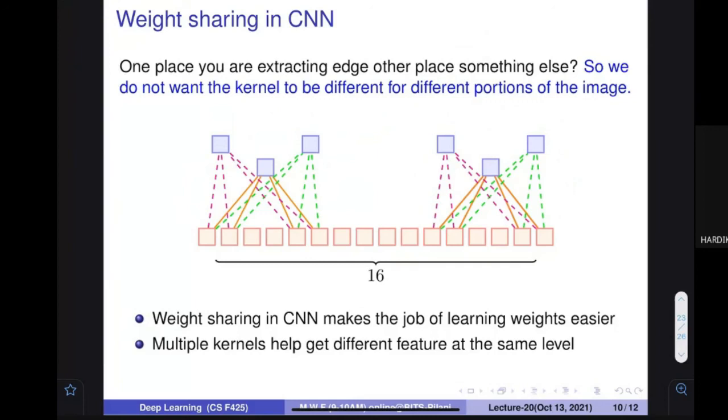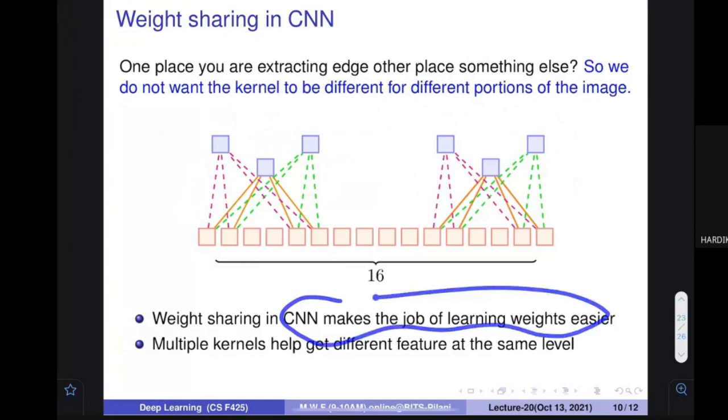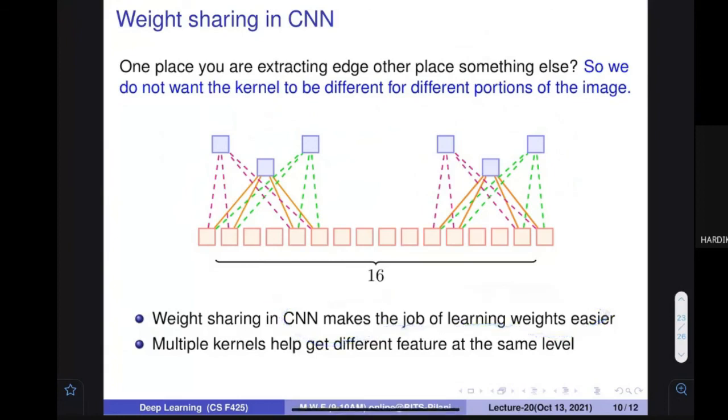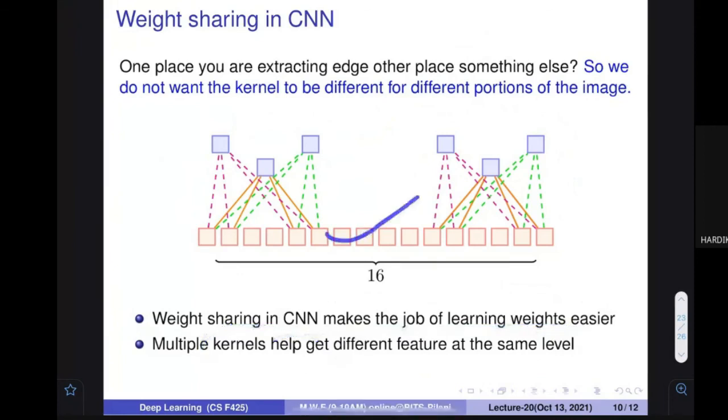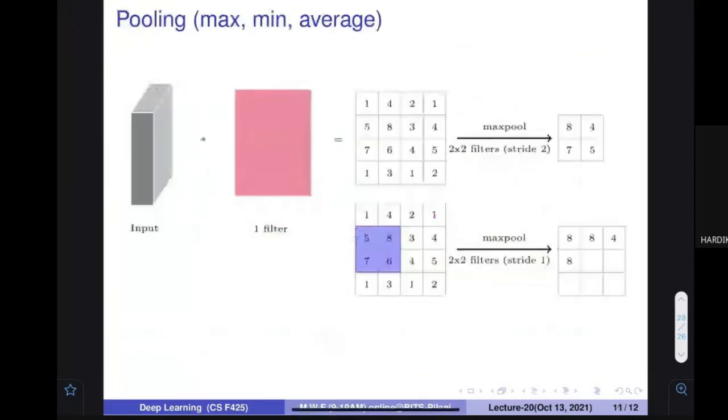Okay, so weight sharing also makes the job of learning weights easier, and multiple kernels get different features at the same level. So this is an important property. Make sense? One last thing that I wanted to tell you, and that's not very difficult to see. So you understand what CNN is. In today's class, we understood what CNN is and what its importance is. We will be seeing some examples in the next class.